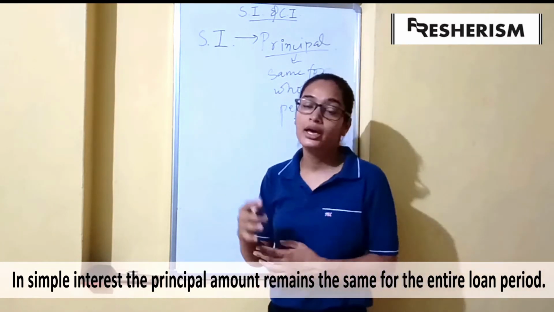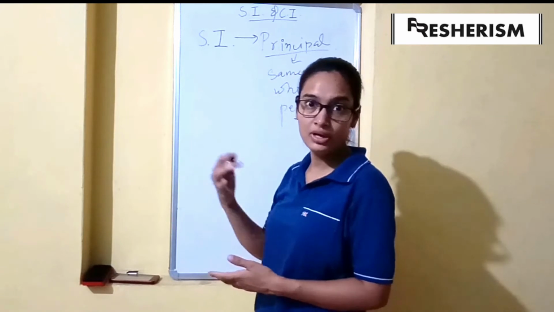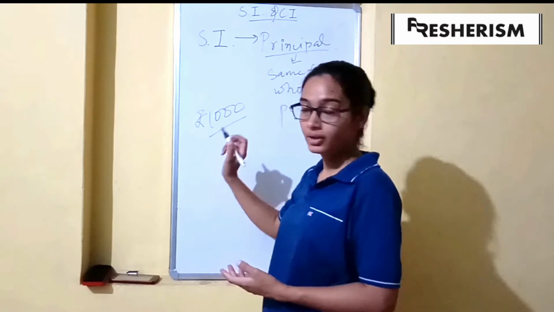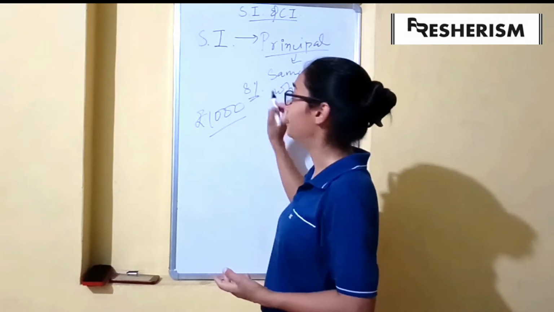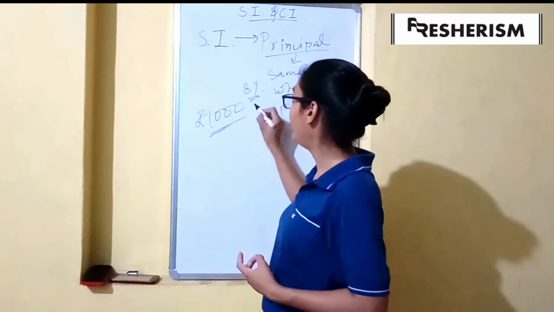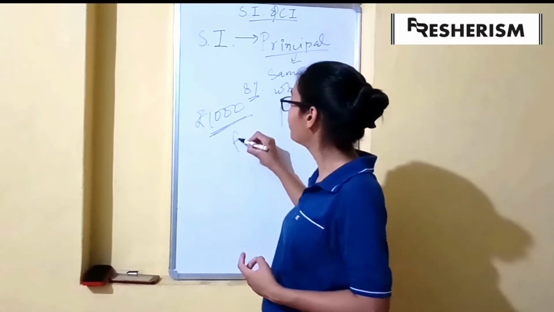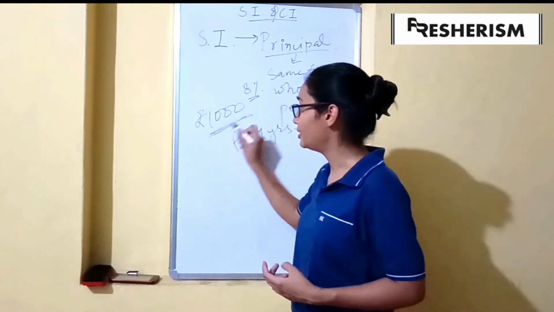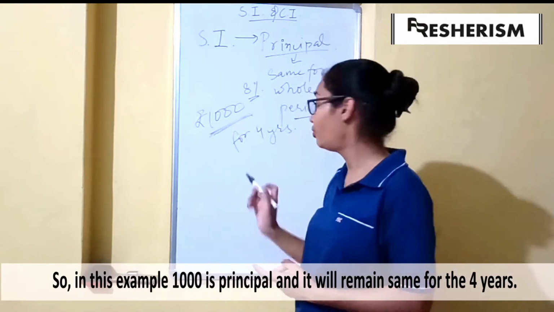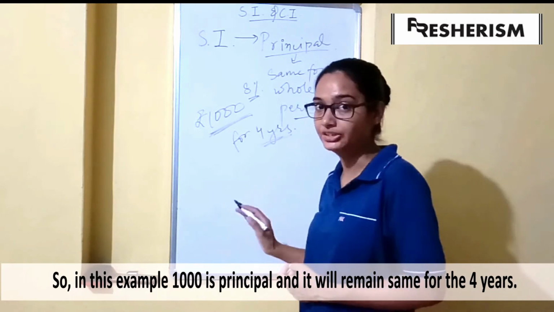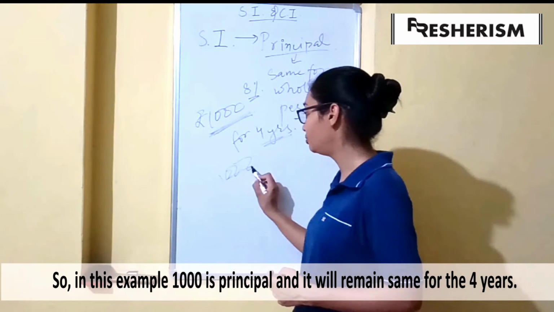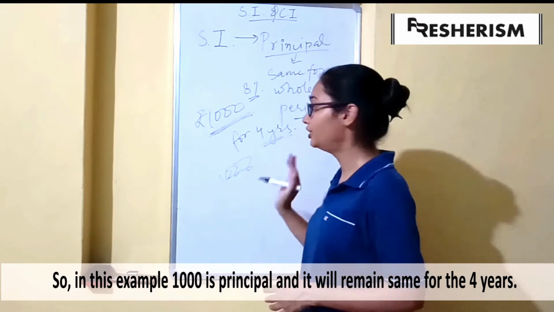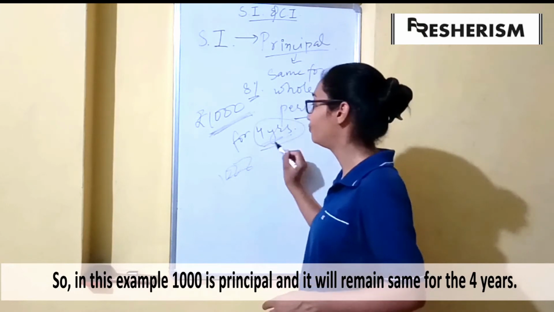So let us say that we borrowed 1000 rupees from a bank at the rate of 8% per annum, for say 4 years. So this 1000 rupees is the principal and it will remain the same for all those 4 years. It will not change. The principal will be 1000 rupees at the end of the second year, 1000, and the same. It will be constant throughout the loan period, that is our 4 years.